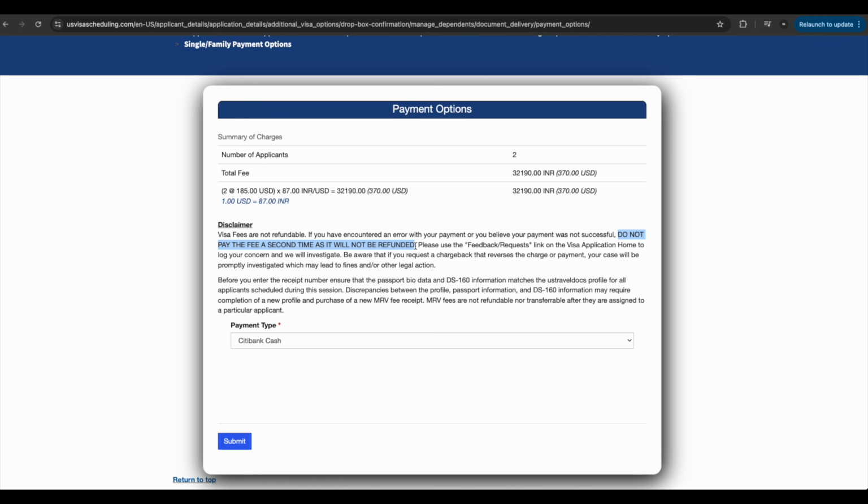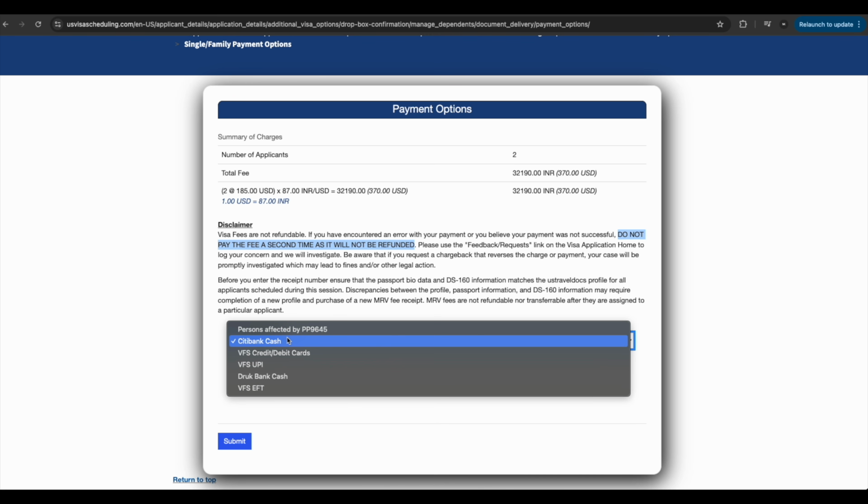Let's say you are applying and there was some internet error, so your payment was not processed. You would be like, okay, let's apply for the second time, but it will not be refunded. So please take care about this. Please use the feedback request link on the visa application form to log your concern, and they will investigate.